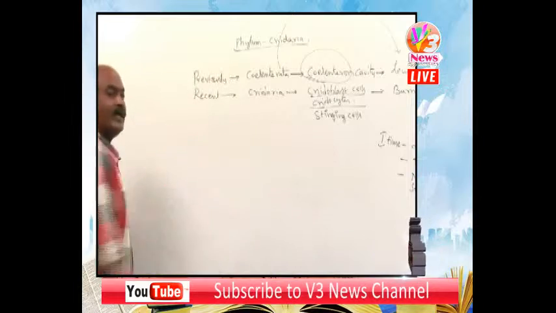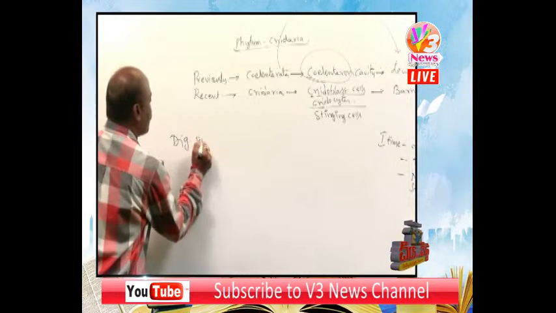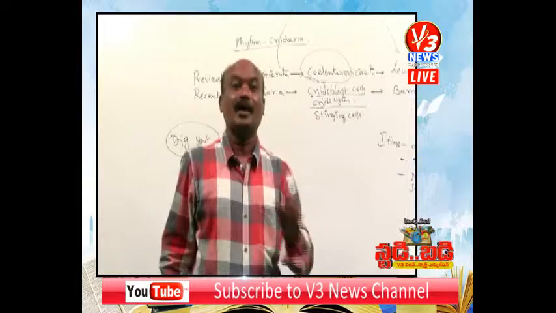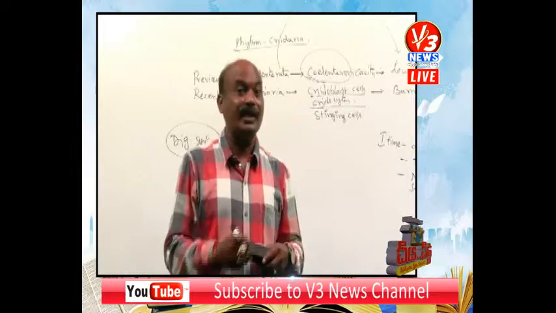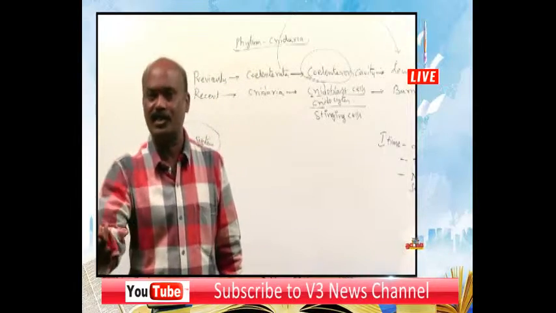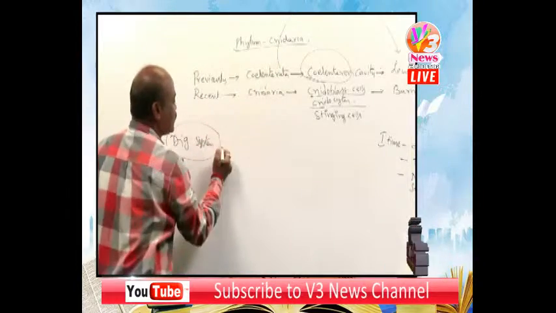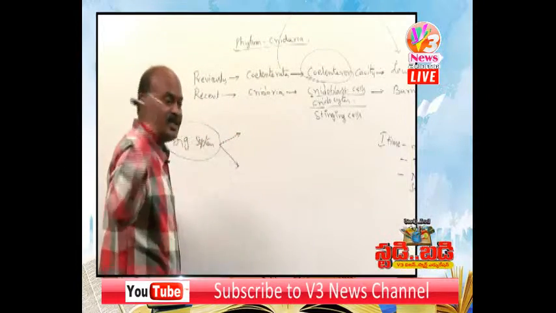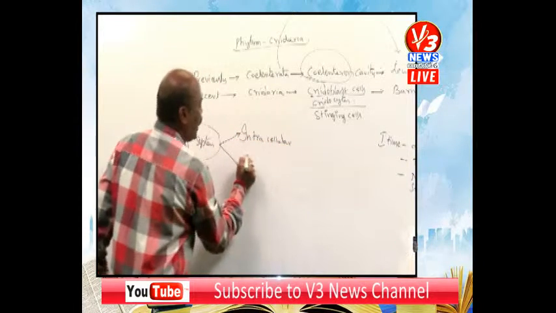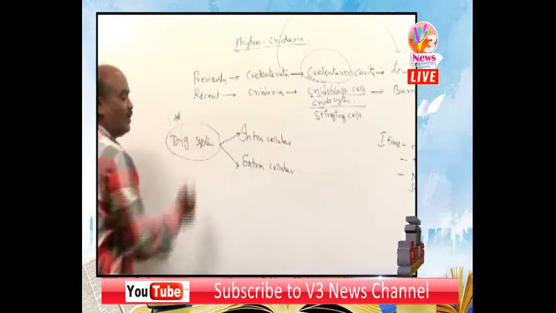Here is one very important point regarding the digestive system. Yesterday in sponges we discussed only intracellular digestion. The digestion takes place inside the cell, that is in choanocytes. Here in Cnidarians, there are two types of digestion, intracellular digestion and extracellular digestion.